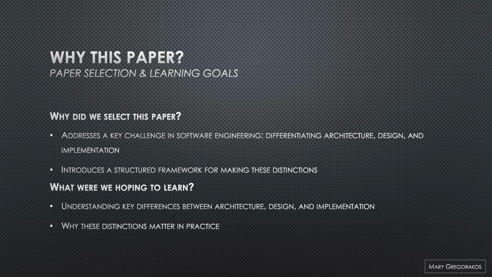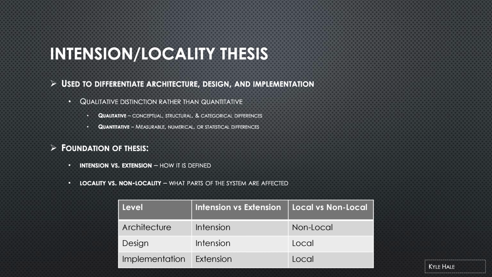We selected this paper because it addresses a fundamental challenge in software engineering: how to clearly differentiate between architecture, design, and implementation. The paper provides a framework that helps in making these distinctions more structured and objective. Through this research, we aim to learn the key differences between these three concepts and understand why these distinctions matter in practice. This paper introduces the intention locality thesis, which is a formal framework that helps distinguish between architecture, design, and implementation, and goes further than different levels of abstraction.